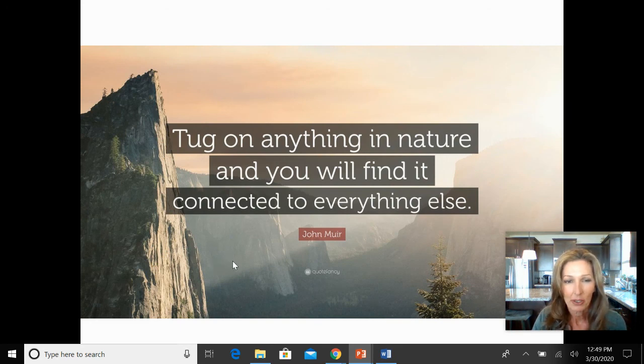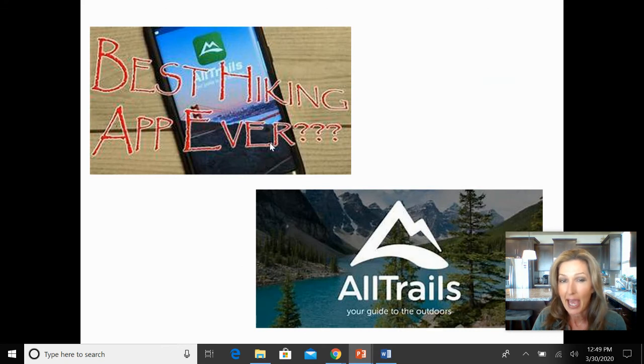So get outdoors. Here is an app that I highly suggest that you guys use. This app, I love it. It's called All Trails. It's free, just the free version of it. This is just going to show you all different types of hiking trails. You can search those hiking trails in every place that you ever go. It's going to pull up and give you directions to those trails and descriptions of those trails.